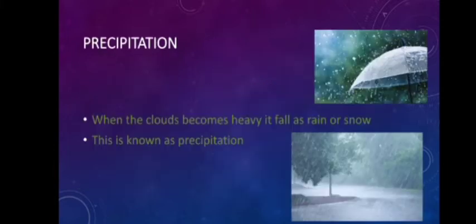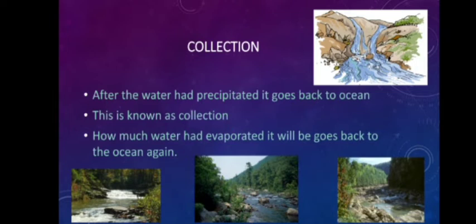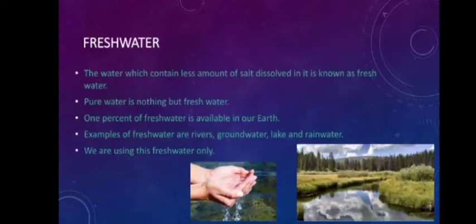Precipitation. When the clouds become too heavy, it falls as rain or snow. This is known as precipitation. Collection. After the water has precipitated, it goes back to the ocean. This is known as collection. The same amount of water that had evaporated goes back to the ocean again.